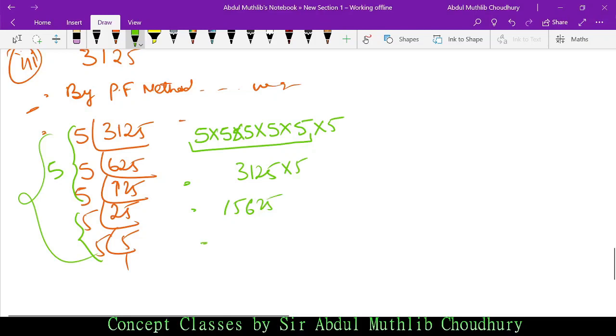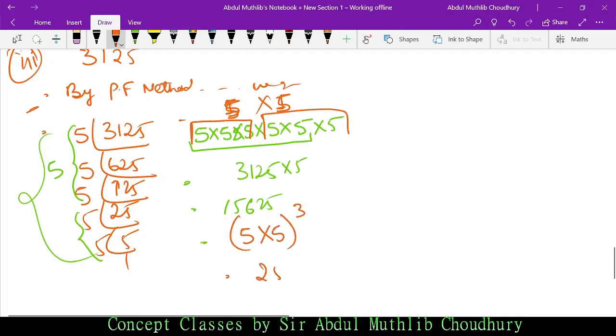Now if someone asks you that 15625 is the cube of which number, how would you do it? First, take the multiple of triplets. First take this 1 triplet and 2 triplet. In this triplet, how many 5s? One 5, and in this triplet we have another 5. We multiply, the sugar and brownies concept. So 5 into 5, whole thing cube.